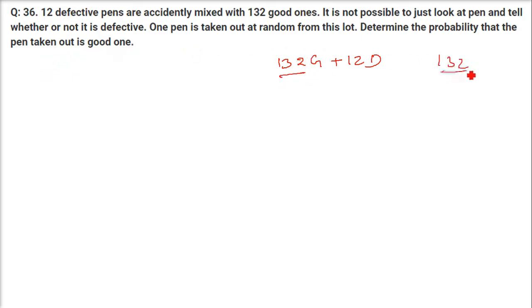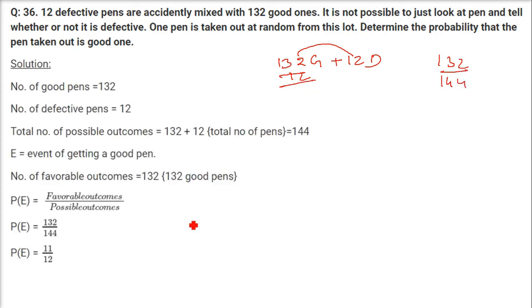How many goods are there? 132. How many total numbers are there? 132 plus 12, which is going to be 144. 132 by 144 is the probability of getting a good one. So this is how you are going to write. It is going to be 11 by 12 if you want to just simplify it.